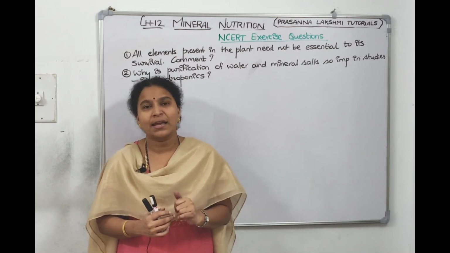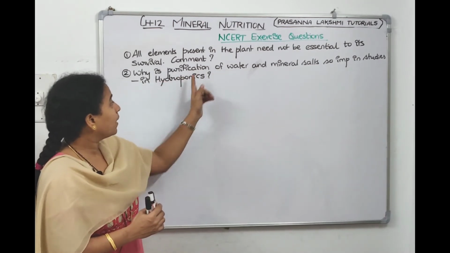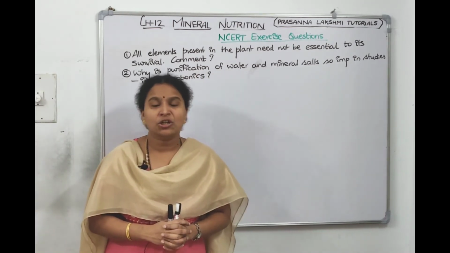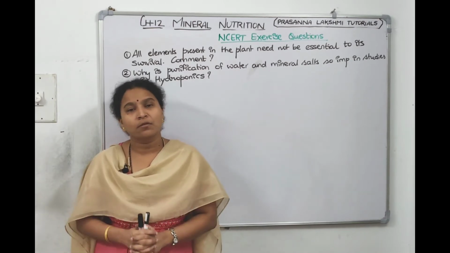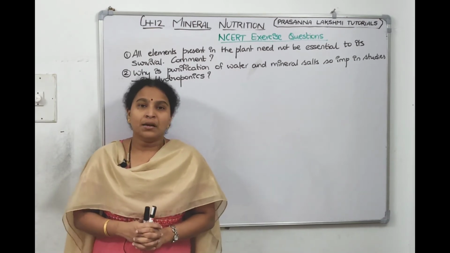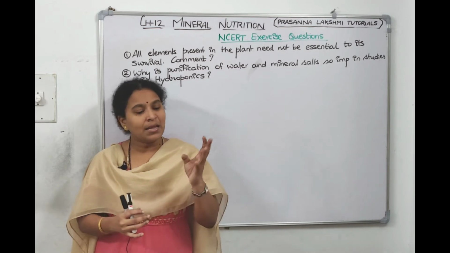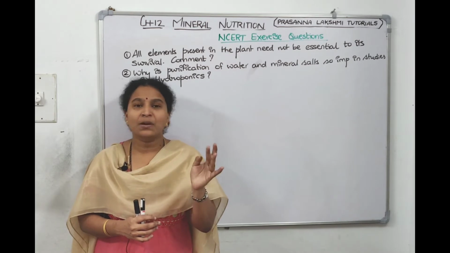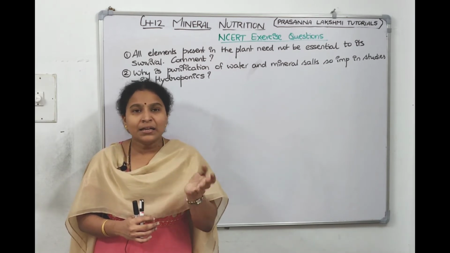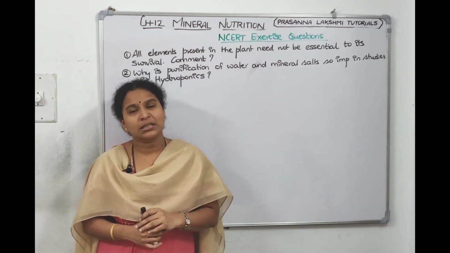What explanation did I give? Why is purified water required in this soilless culture? If you take tap water or pond water or borewell water, it contains so many heavy metals and impurities, their pH will change, and it interferes with giving the proper results.